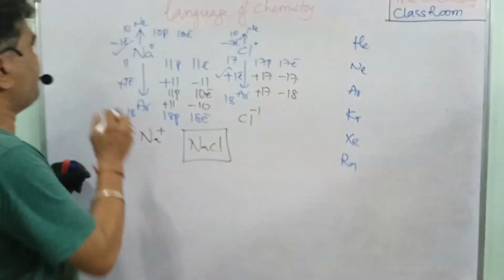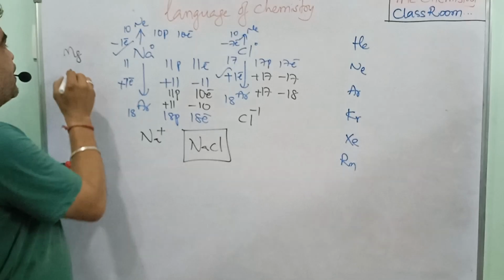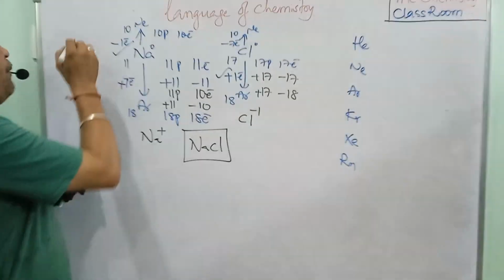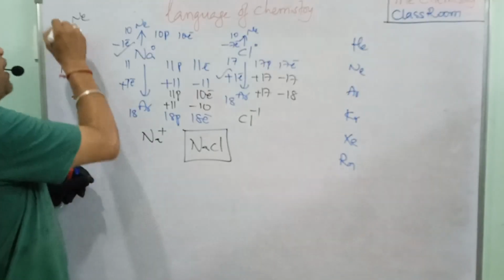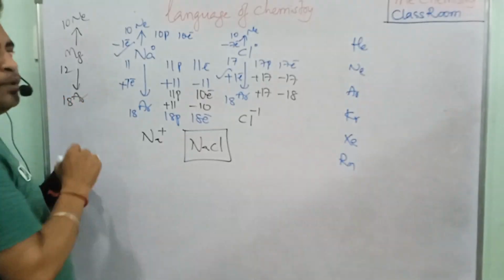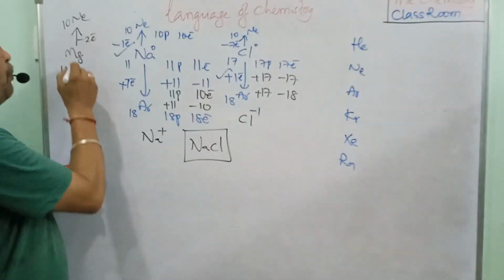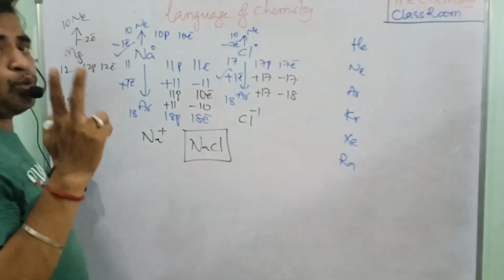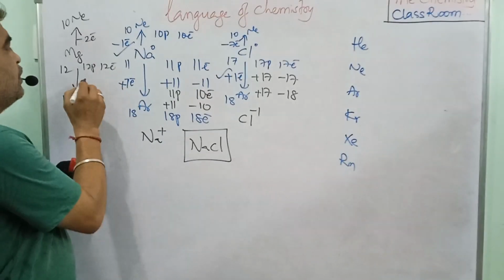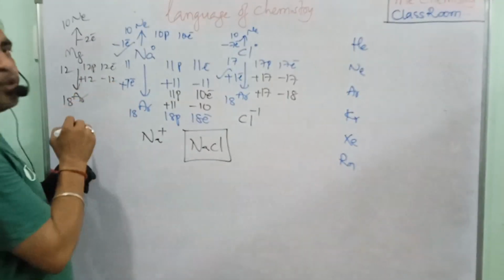So one more example I am taking. You see here, the magnesium I am taking. The magnesium atomic number is 12. It is in between neon and argon. The neon is 10, argon is 18. To get the neon configuration, it has to lose 2 electrons. So before losing, we have 12 protons and 12 electrons. But to get stability, what happened here? 2 electrons are lost.